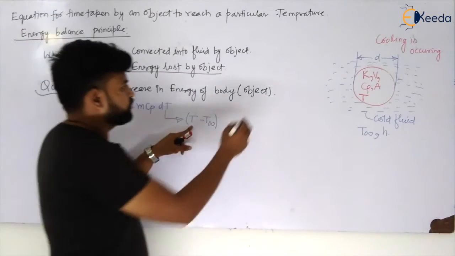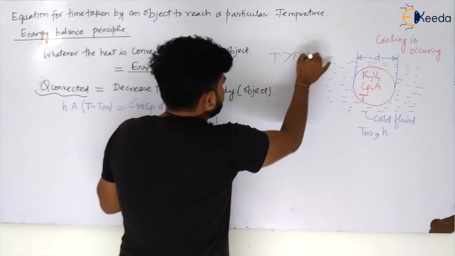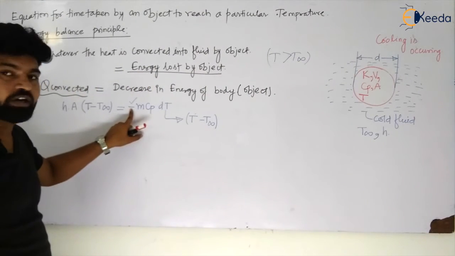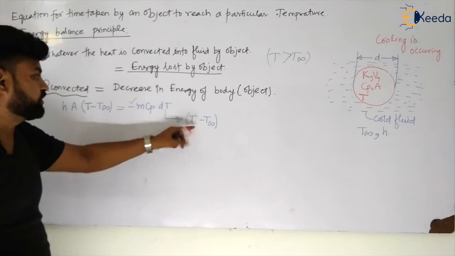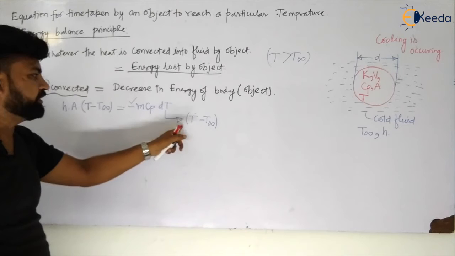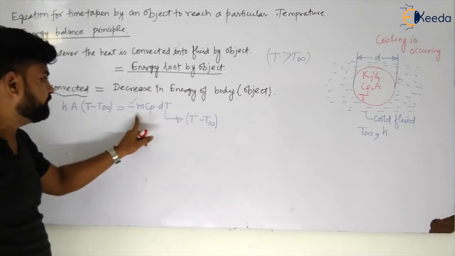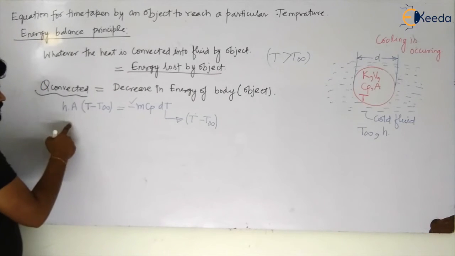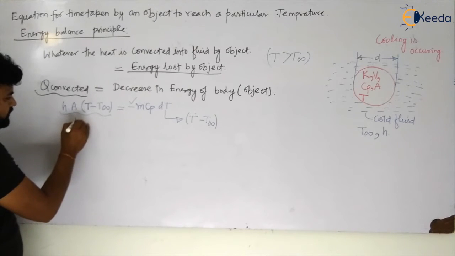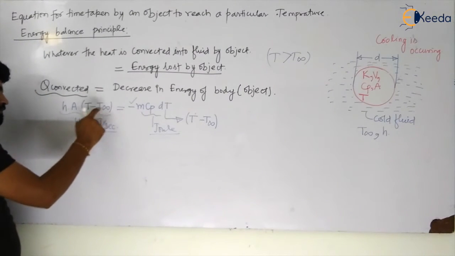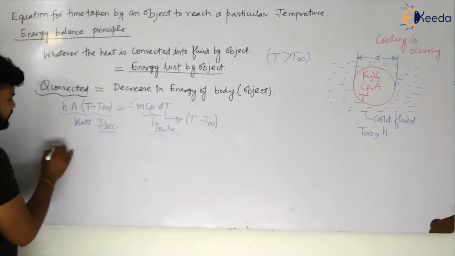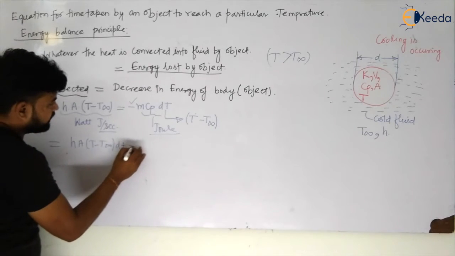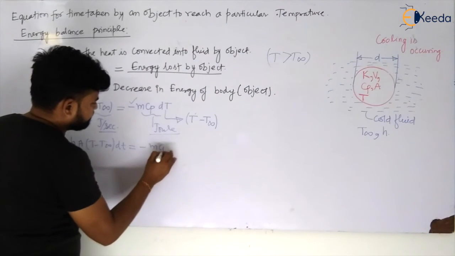Why? The temperature of the body is higher than the surrounding temperature, so this will be taken as T minus T infinity, and I have taken the negative already, so that temperature T is decreasing. Otherwise it would be T infinity minus T, which will be negative, my dear students, but I have already taken the negative. So I have to also consider time, so this will become hA (T minus T infinity) dt is equal to minus m cp dT,